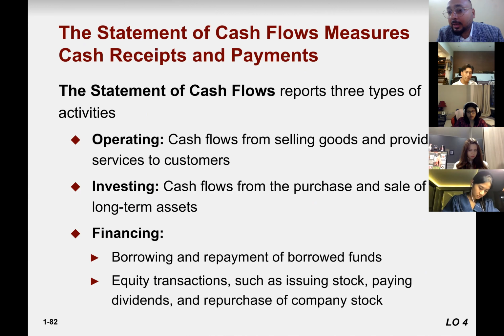And then we make retained earnings. For retained earnings, we use net income from the income statement. We add it to our beginning year retained earnings, and we subtract the current year dividend, and we find out ending retained earnings. The ending retained earnings we add to our balance sheet.